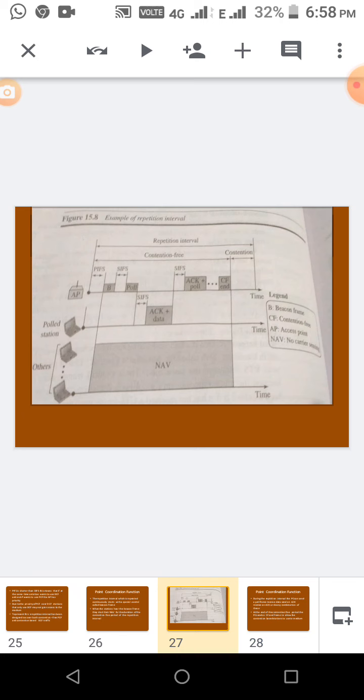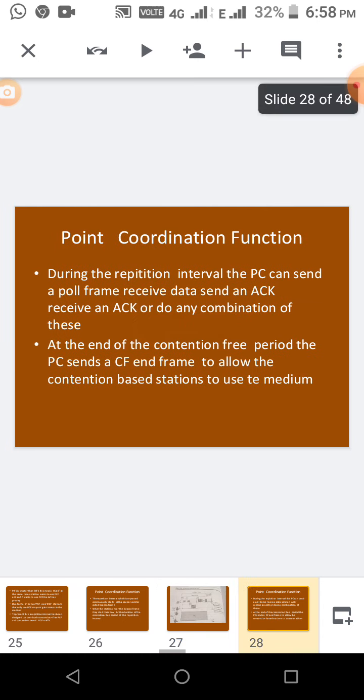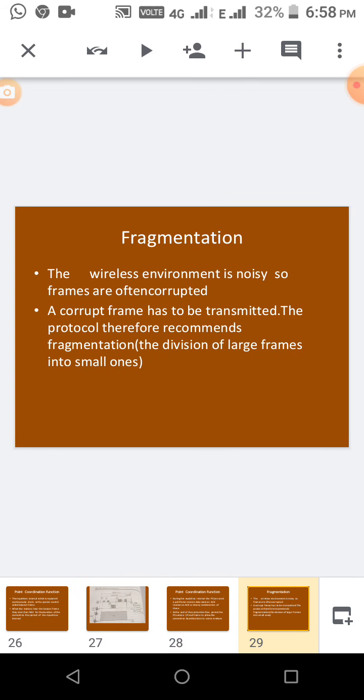First PCF uses the beacon frame, it starts, and then whatever work it wants, you can send acknowledgement, you can send data, and everything can be sent in that time interval. After a particular time interval, the CF will end. That is given at the end as the CF end frame. After that only contention based stations can use the medium.